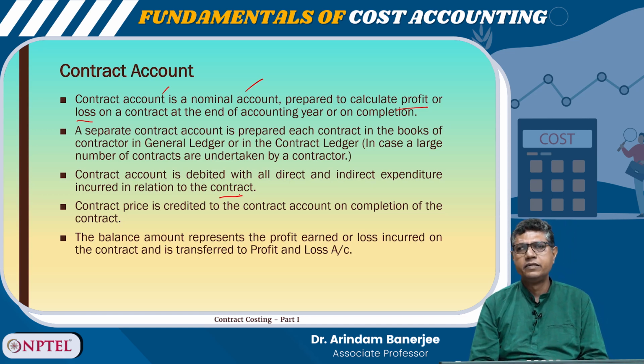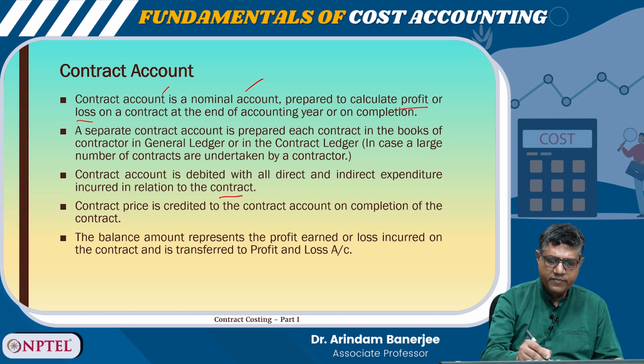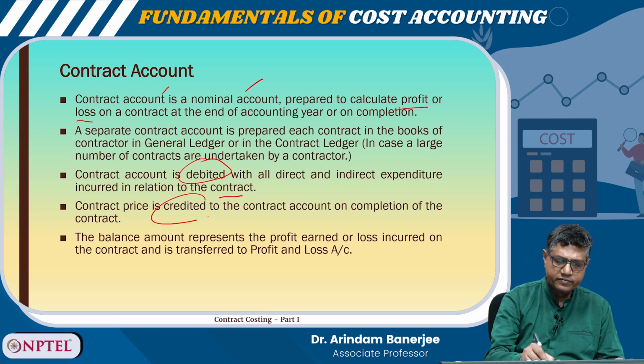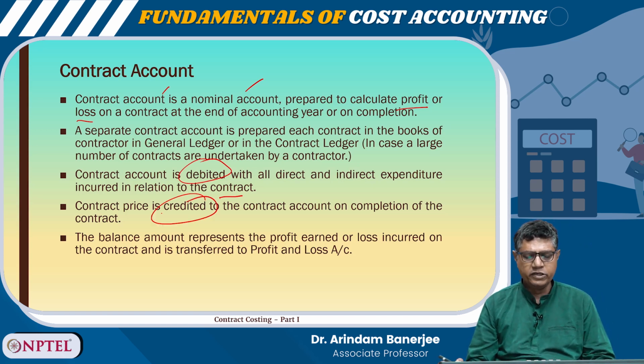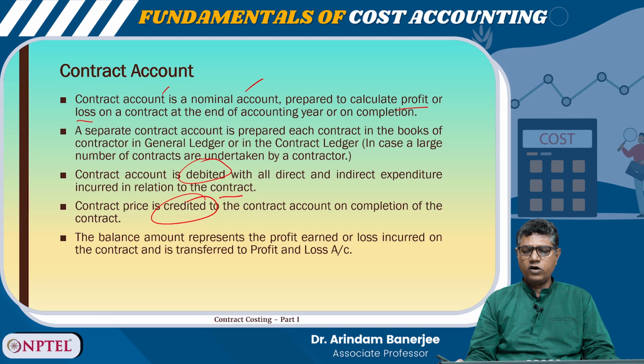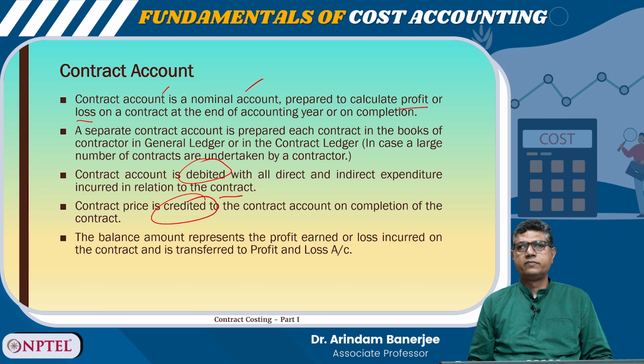So, now there is a contractor who has got a contract for construction of, say, a flyover in a city. He can create a contract account in his books of accounts, in which he can calculate the profit or loss made on the contract. This contract account is debited with all direct and indirect expenditure and credited on the completion of the contract. The balance amount represents the profit earned or loss incurred on the contract and is transferred to the profit and loss account.